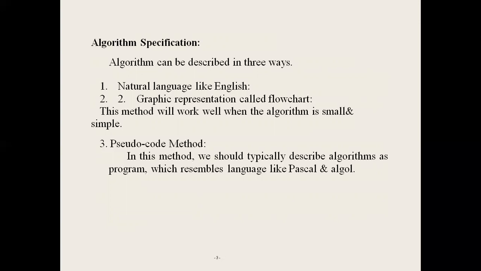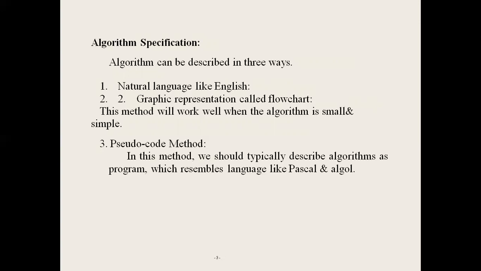Second one, graphical representation, called a flowchart. This method works well only when the algorithm is small and simple. A flowchart is a diagram representation of an algorithm. It uses different types of boxes and symbols. The operations performed are written inside the box. All the symbols are connected with arrows. First, the starting symbol and ending symbol are represented by an oval.